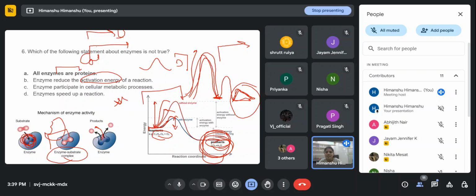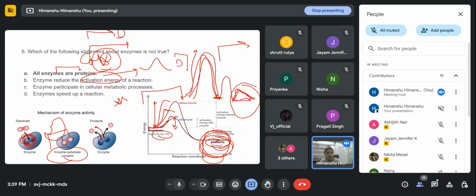If there is a non-functional or truncated enzyme, then this reaction, if it is possible at all, will take many years. But through the enzyme, it happens in a millisecond.